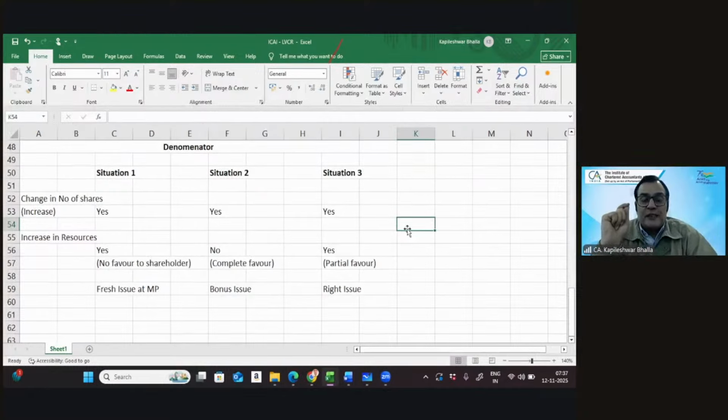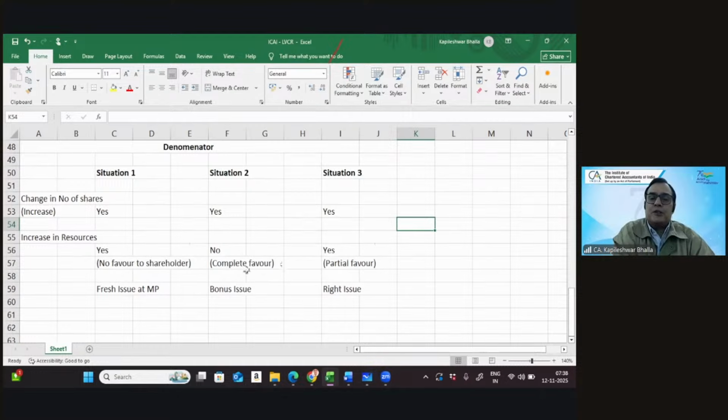You need to first of all see in the question, is there an increase in number and there is no favor done to the shareholder, like a fresh issue at a market price. The second is there is an increase in the number and there is a complete favor done to the shareholder because you don't ask him to pay anything. It's a bonus issue. And there is a third situation, there is an increase in the number, and in this particular case, the favor is done because you would issue the shares below the market price. The right issue price is going to be below the market price.